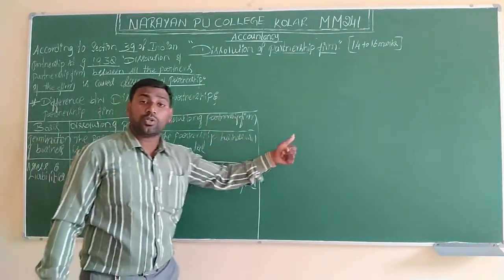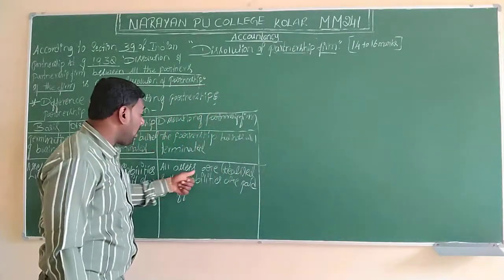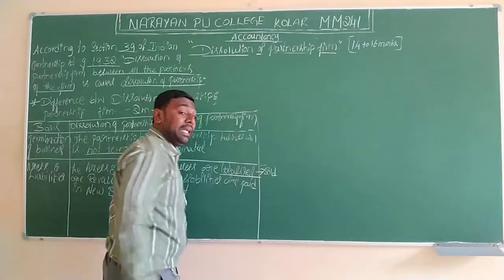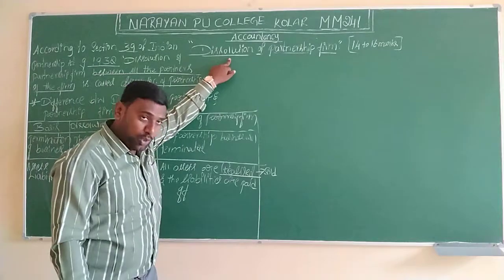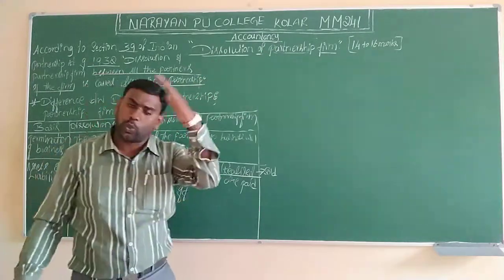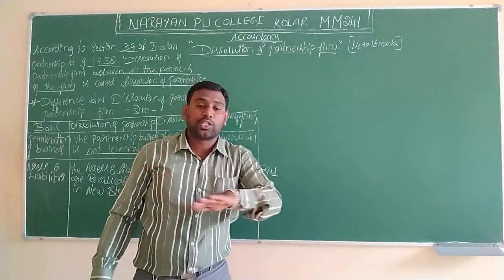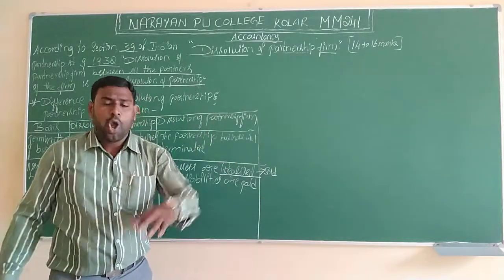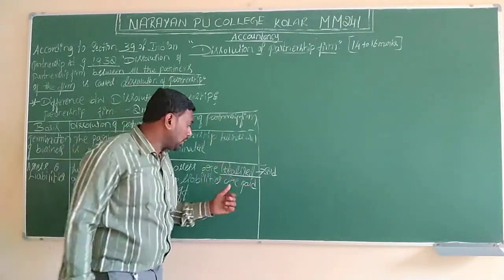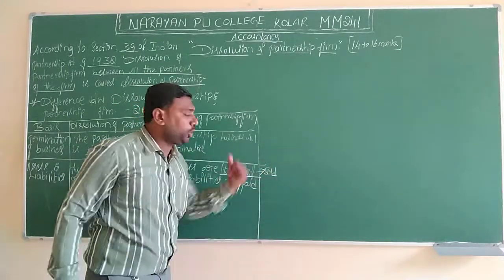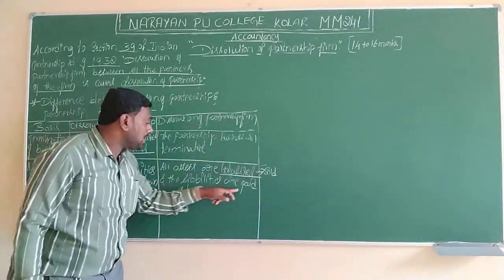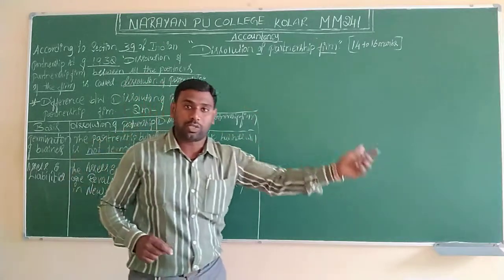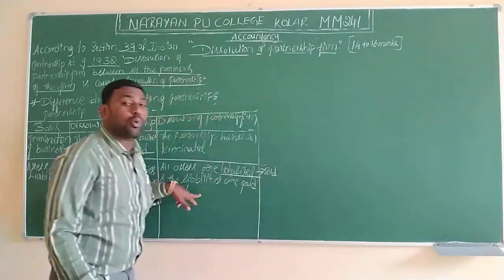Let's come to the dissolution of partnership firm. The assets are realized. The term realized is nothing but sold. Here, in case of dissolution of partnership firm, they decided to close the company, so they are not interested to continue the business. During that time, whatever assets and properties they have, they are going to realize, they are going to sell, and their liabilities are paid off. Whatever liabilities the business has taken from outsiders, they are compulsorily going to repay.